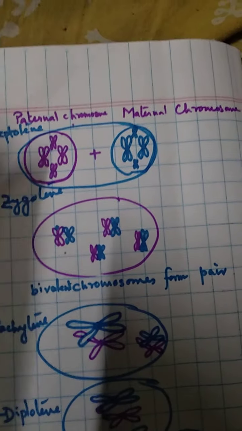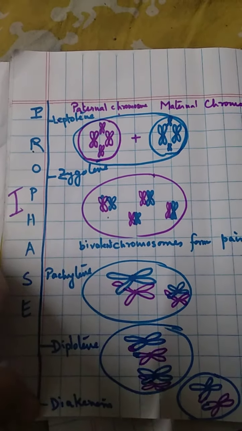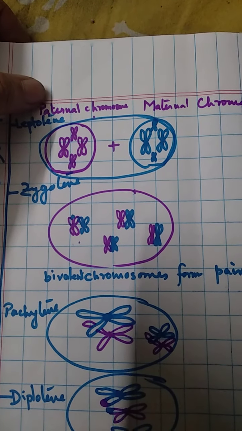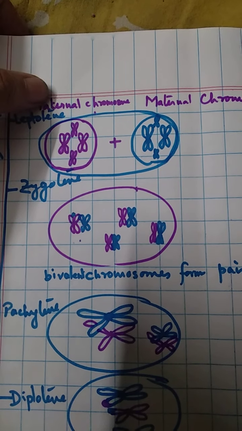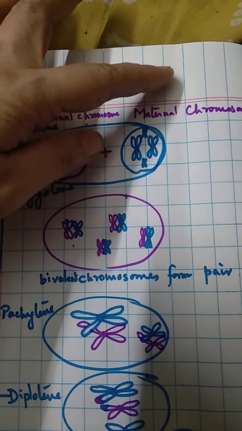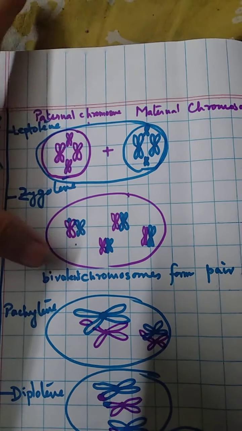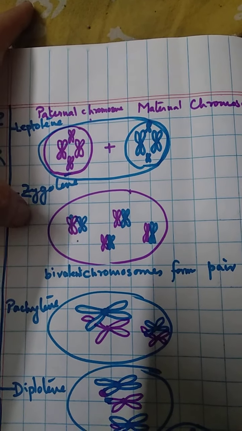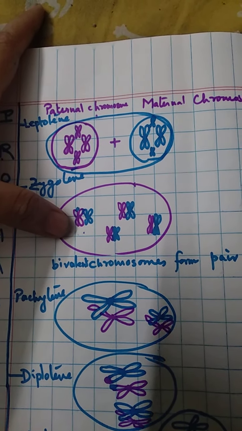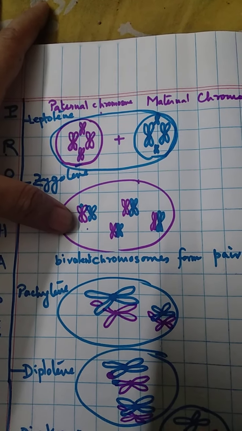Under prophase 1, you can see leptotene, zygotene, pachytene, diplotene, diakinesis. Now, as we all know, in leptotene, paternal chromosomes, that is the chromosomes that we are getting from father, and maternal chromosomes, that is the chromosomes we are getting from mother, when they come together, they will form a pair. Similar shape, size, configured chromosomes will form pairs, and those pairs are called homologous chromosomes or bivalent chromosomes.